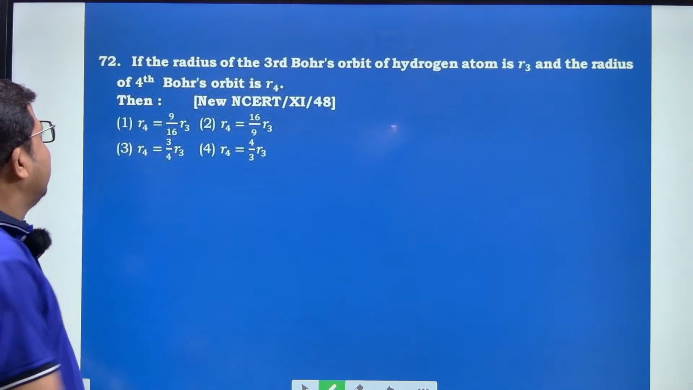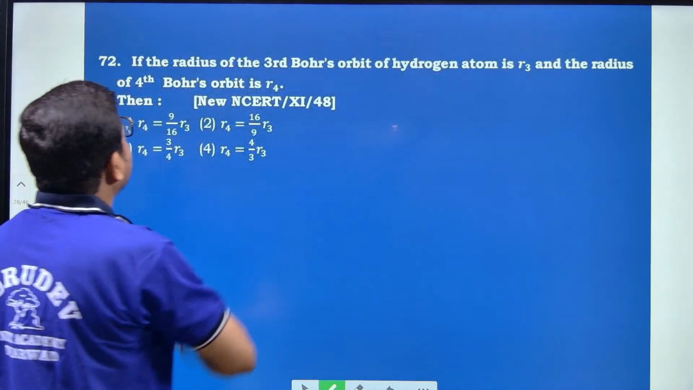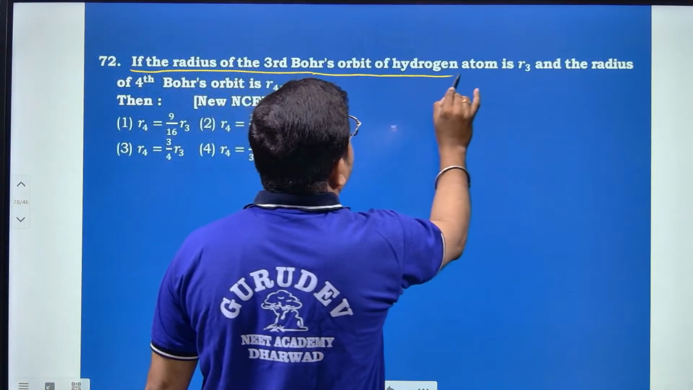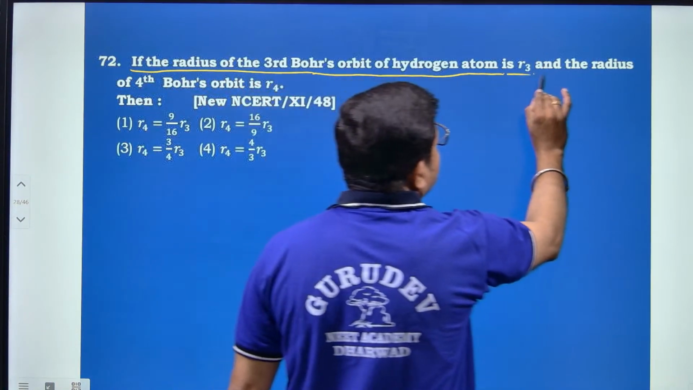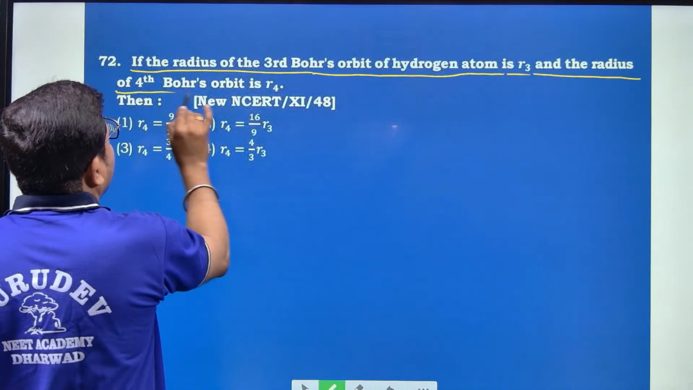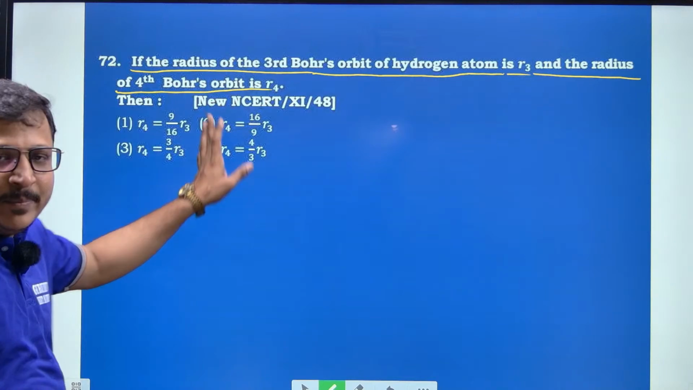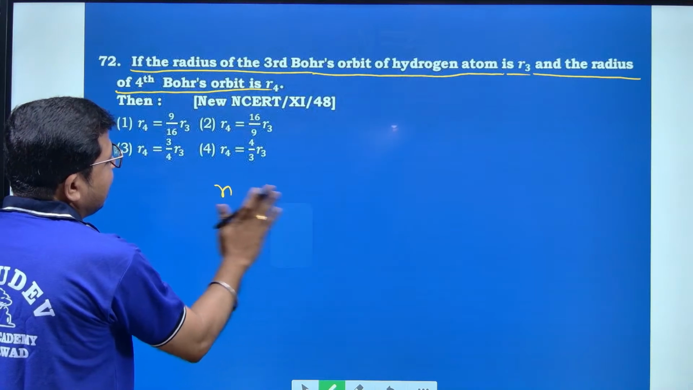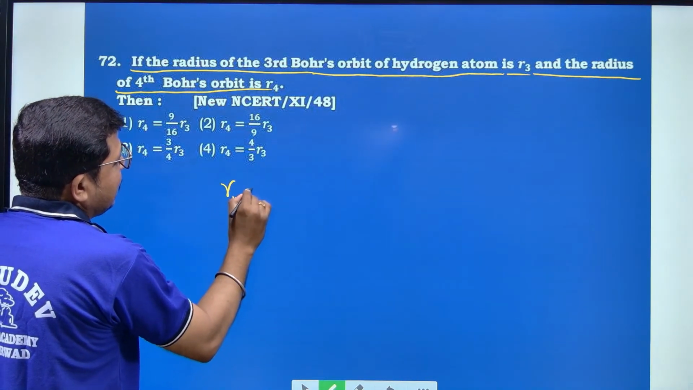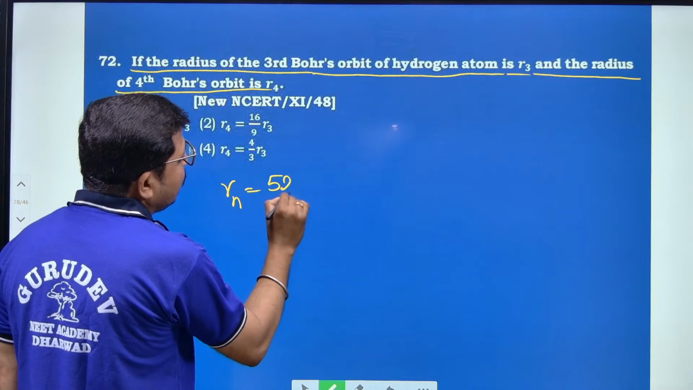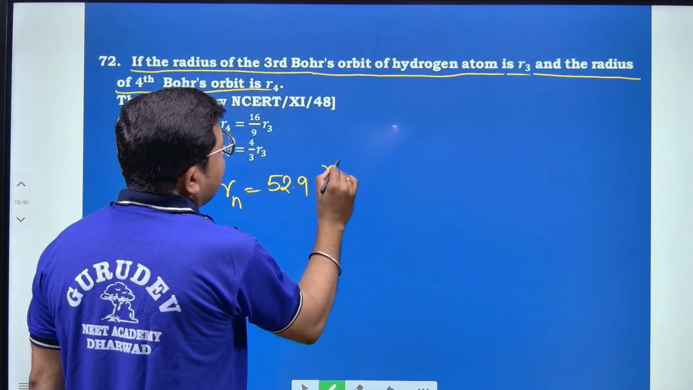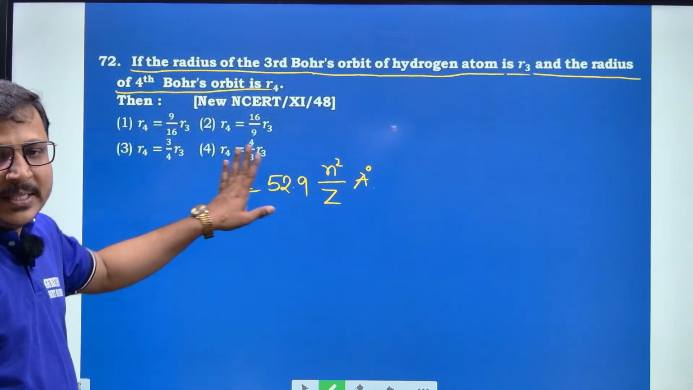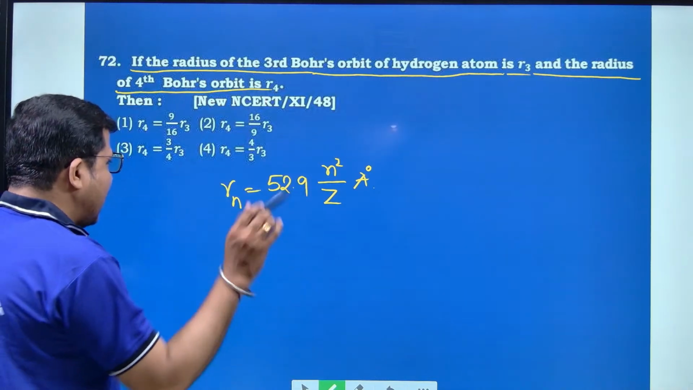So next, question number 72. Here the radius of the third Bohr orbit of the hydrogen atom is R3 and the radius of the fourth Bohr orbit is R4. Then what will be the ratio of these? I will simply solve this one. I will use the formula for Bohr's radius: Rn is equal to 52.9 n square divided by Z, in angstrom units.